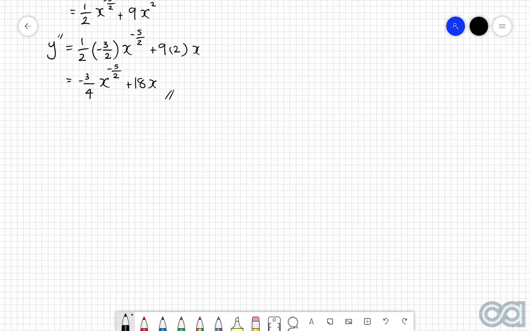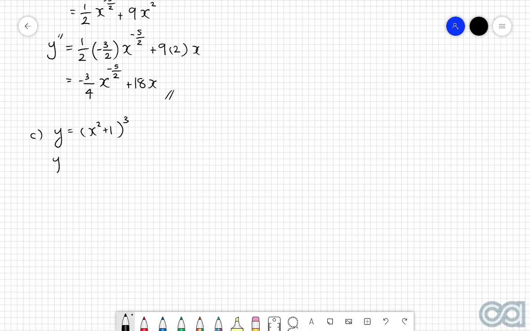The last example we're going to look at is now going to incorporate the chain rule and the product rule. So this one's quite a good one to keep in mind. We've got y equals (x squared plus 1) to the power of 3. Now, if you really wanted to, you could technically expand and simplify 3 of these brackets. However, as we've discussed before, we do have the chain rule for a reason. It makes finding these derivatives much easier to work with. So let's just go with that.